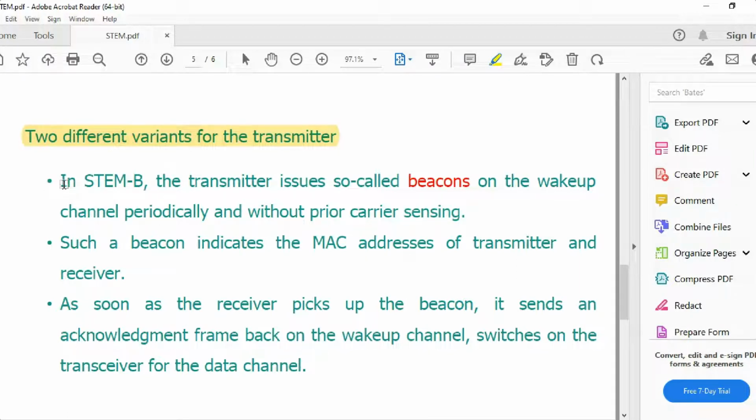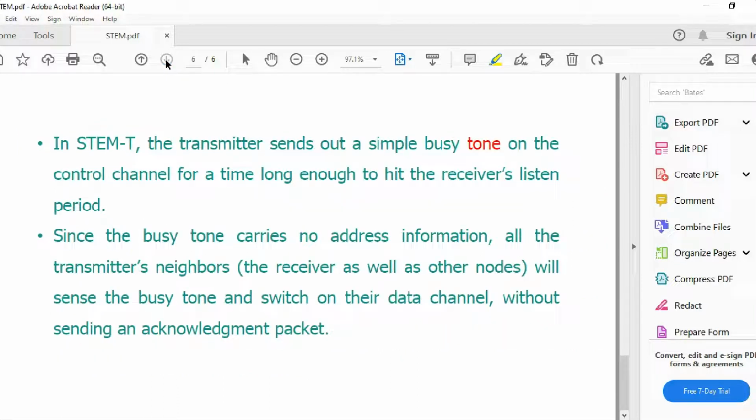One is STEM-B, where the transmitter issues what is called a beacon. Without sensing the carrier, without analyzing the sensor network environment, these will set up the wake up channel awake. It will indicate the MAC address to which the transmitter and the receivers are present. As soon as the receiver receives a beacon, it automatically responds with an acknowledgement so that the wake up channel gets ready to receive the transmitting packet, ready for the next transmission cycle.